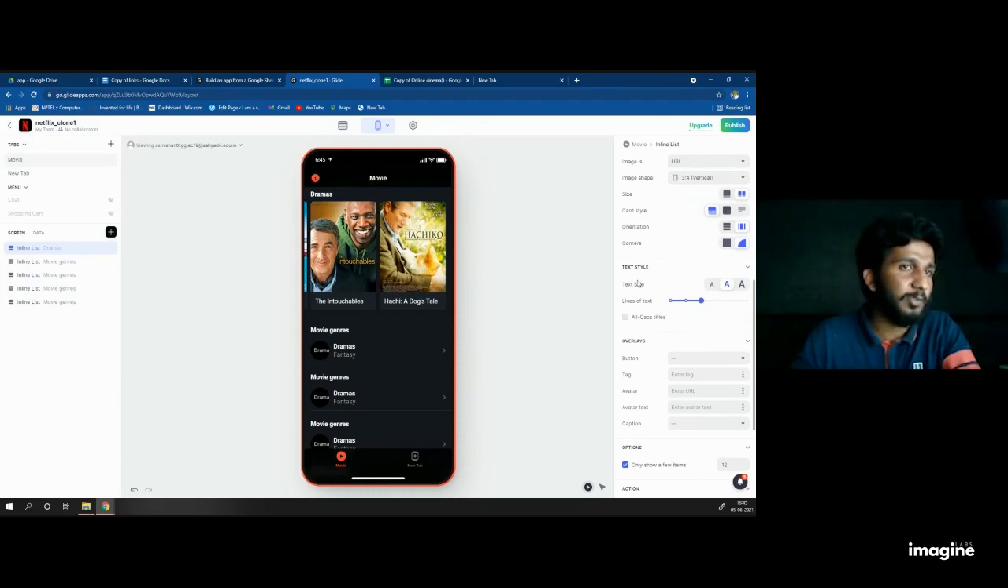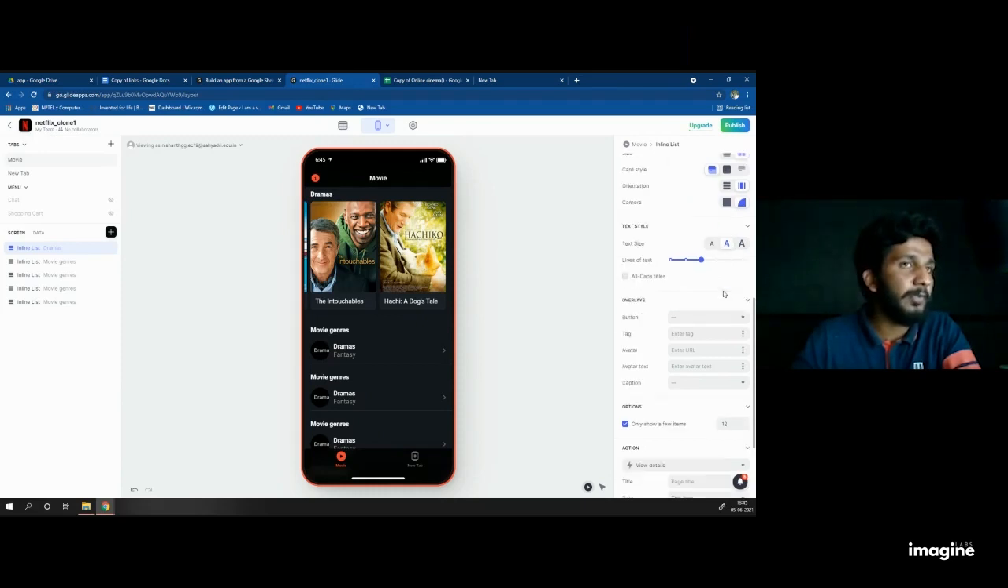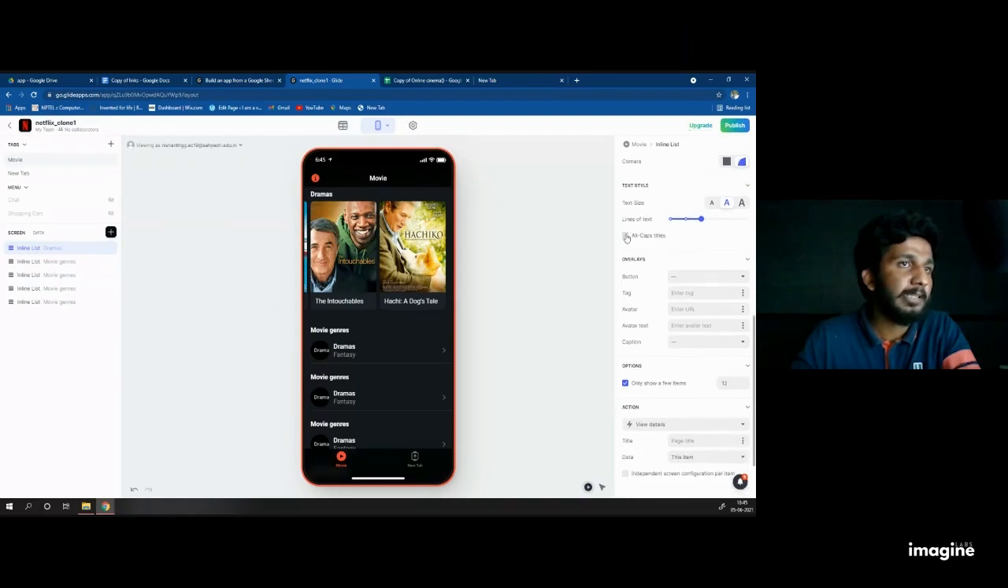Then text size. Don't worry about text size right now. You can edit it later. Then line. Don't worry about line of text. Click to enable all capital letters. You can see everything is converted into capital letters. And add the button to favorite. I will say why you want to add this button to favorite. If you create this favorite button, only then can you create a watch list. So as a precaution, select favorite now.